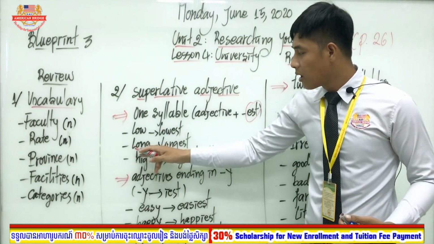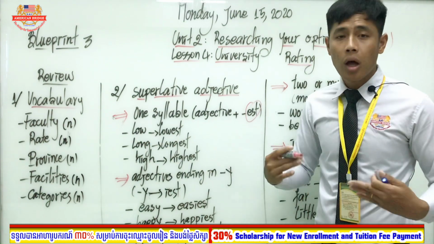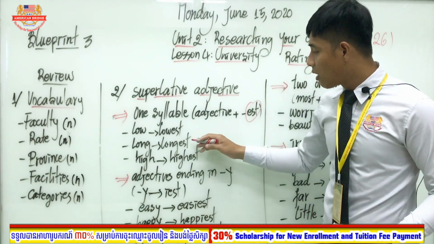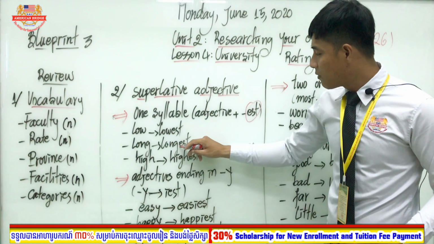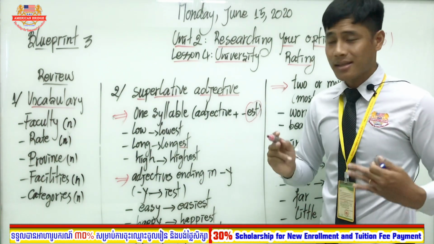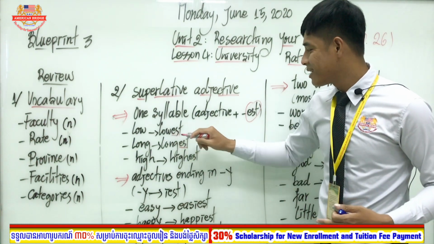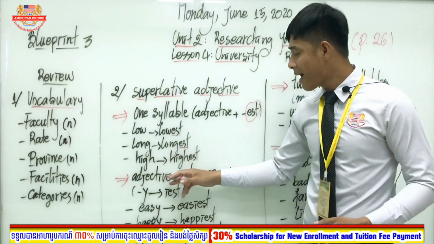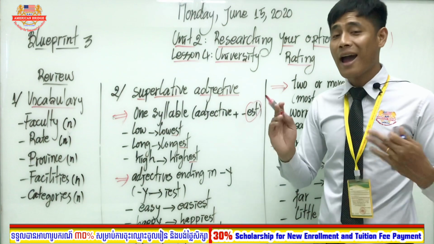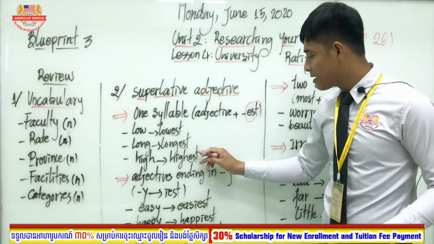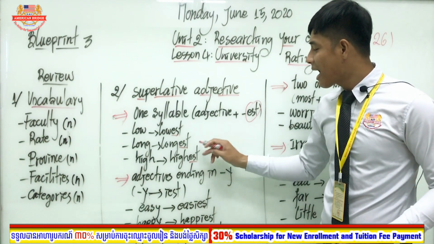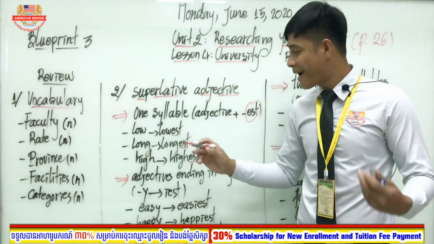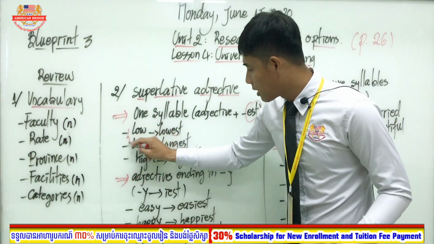And longest. So longest, over here we add est, and lowest we add est. How about highest, right? So highest, we add est to the adjective. Where is the adjective? Over here.